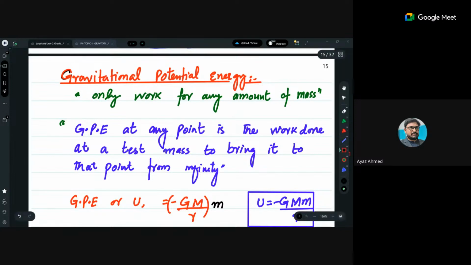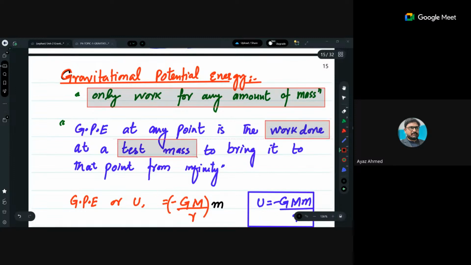Gravitational potential energy is simply the work done for any amount of mass. Remember one thing. That's why gravitational potential energy at any point is the work done on a test mass, not a unit mass. Be careful about that. Sir, please explain again the difference between unit mass and test mass. Test mass means I can also stand there, you can also, or Mount Everest can be the mass on which you want to find the energy. But unit mass is always 1 kg.